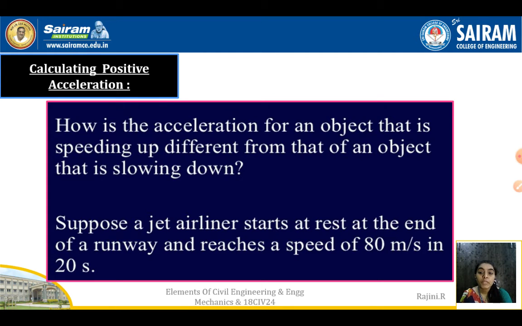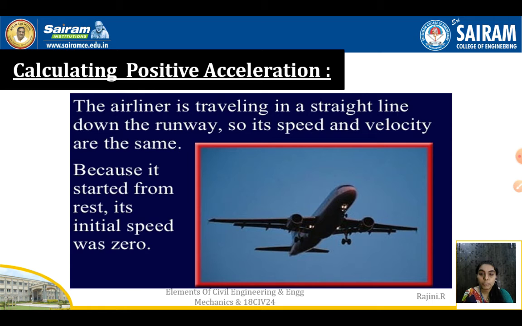Positive acceleration. How is the acceleration for an object that is speeding up different from that of an object that is slowing down? Suppose a jet airliner starts at rest at the end of a runway in the airport, and reaches a speed of 80 meter per second in 20 seconds. As you know, when planes take off, the speed gradually increases with time, right? The airliner is traveling in a straight line down the runway, so its speed and velocity are the same. It started from rest, so its initial speed was 0.